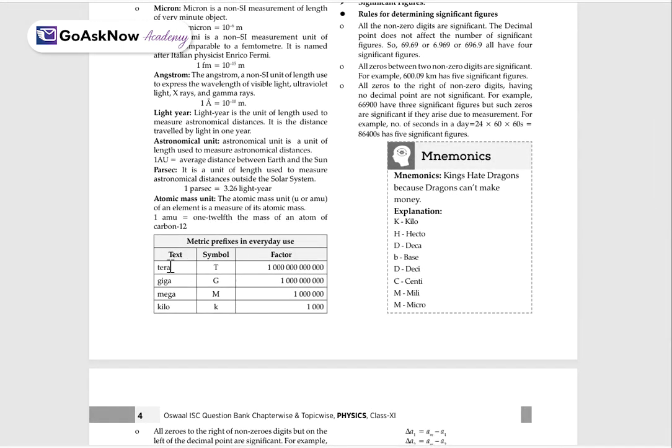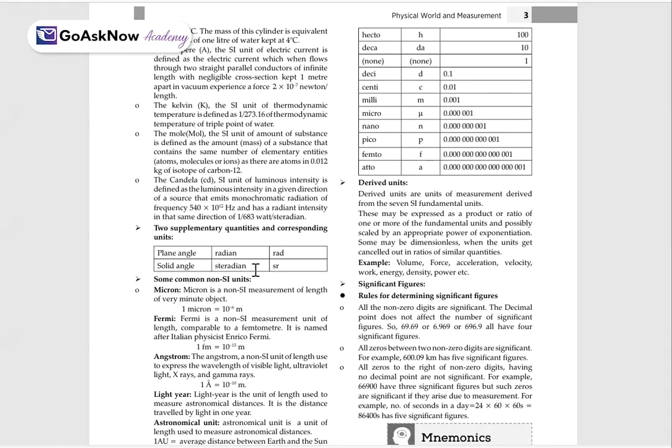Metric prefixes in everyday use. Like tera, we'll just give the symbol T. Giga, G; mega, M; kilo, k; hecto, H; deca, DA; deci, d; centi, c; milli, m; micro, mu; nano, n; pico, p; femto, f; atto, a.